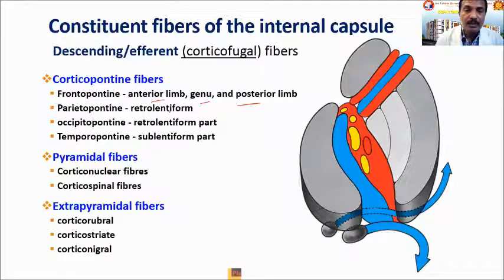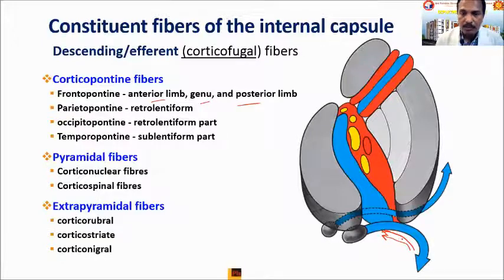And when it comes to the other two lobes, parietopontine and occipitopontine, they are present in the retrolentiform part. Here, in the retrolentiform part, corticofugal fibers are present. Corticofugal fibers means from the cortex to the lower brainstem or spinal cord. So here it is going to the pons, so it is called occipitopontine and parietopontine.